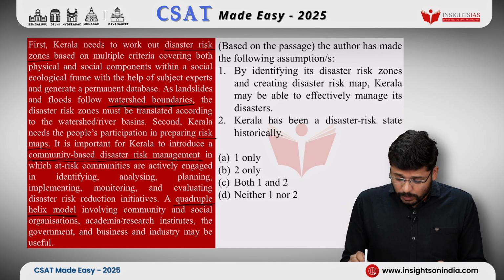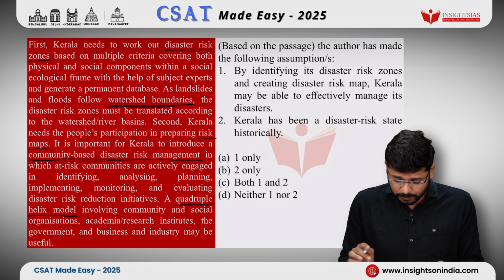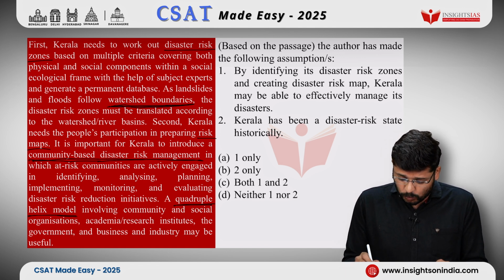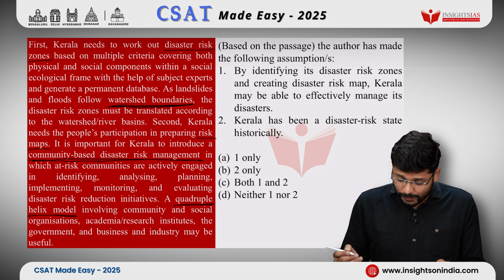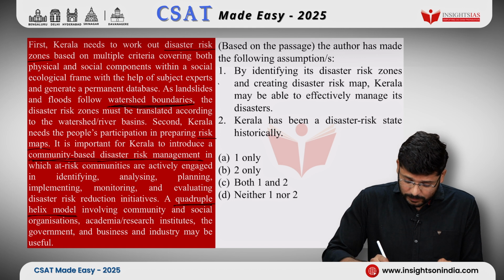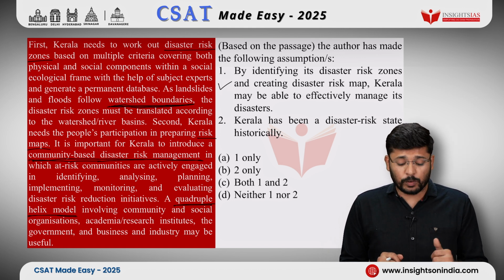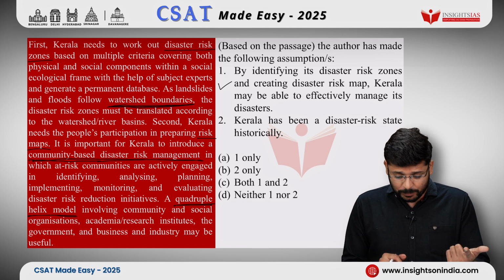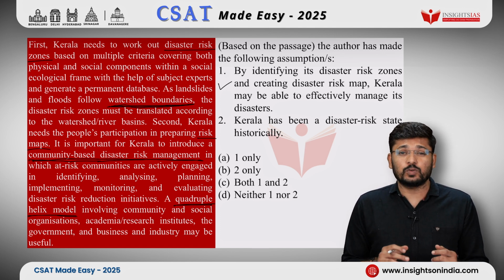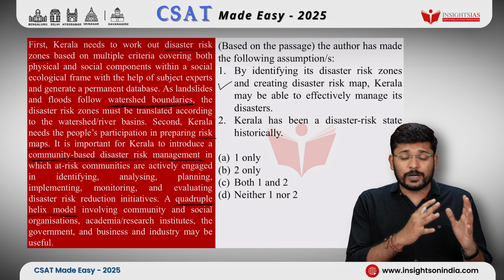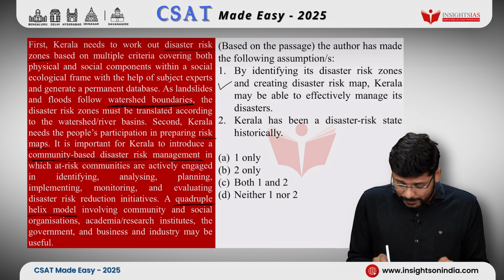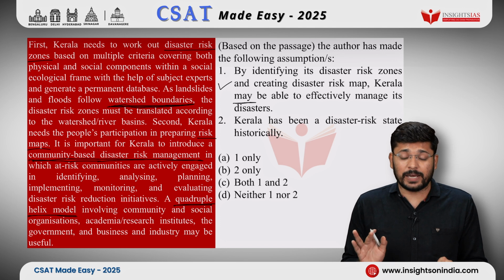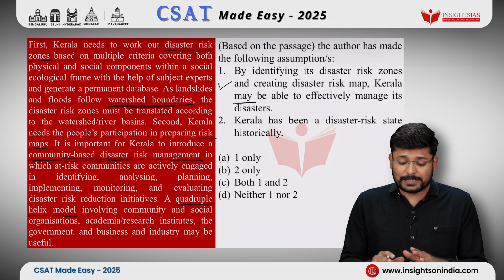Based on the passage, the author has made the following assumptions. By identifying its disaster risk zones and creating a disaster risk map, Kerala may be able to effectively manage its disasters. Okay, seems appropriate because the author is talking about disasters in Kerala and drawing disaster risk zones and maps. So, he must have assumed that by doing that, disasters can be avoided or they can be effectively managed. And this is not an extreme case. They have used the word may. Okay. So, we'll accept this as a valid assumption.